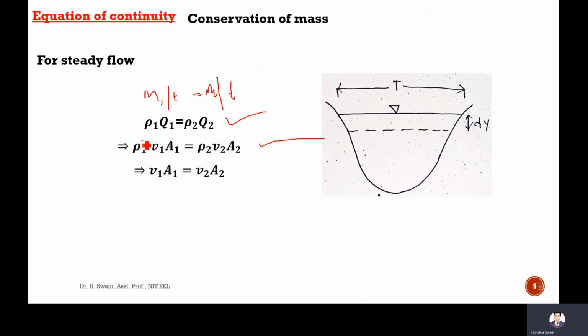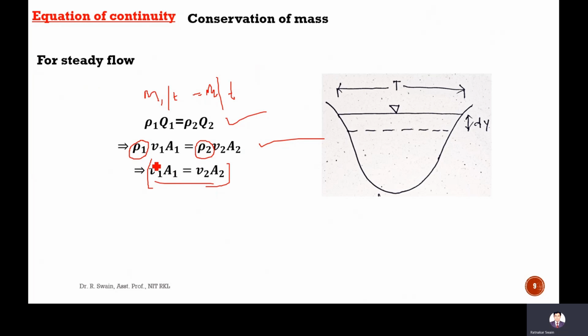For incompressible fluid, usually water, if you consider water, it is near to incompressible. It might not be fully incompressible, but we assume that the density remains constant when analyzing the flow, even if there is a change in temperature. So if you consider rho 1 equal to rho 2, then A1 V1 will be equal to A2 V2.